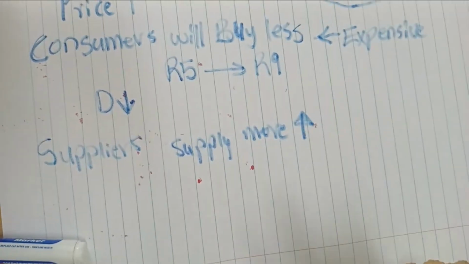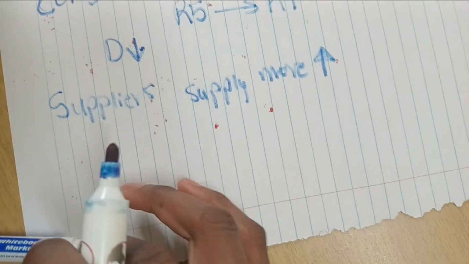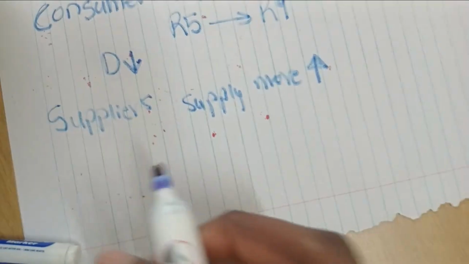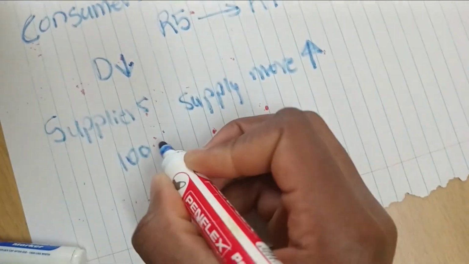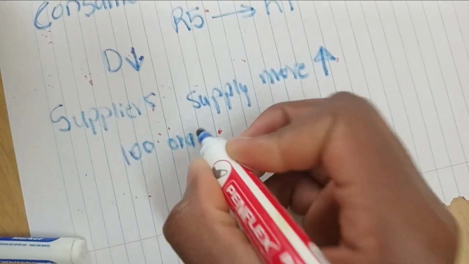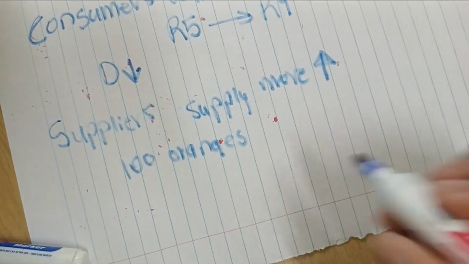They supply more oranges. Okay, so if they were supplying, let's say, 100 oranges per day,